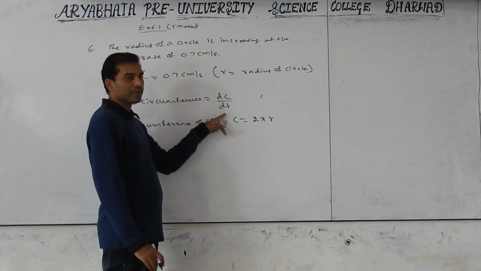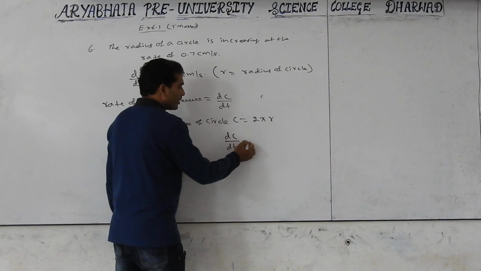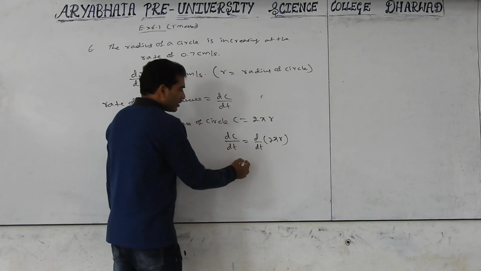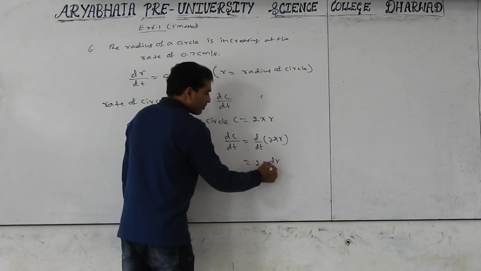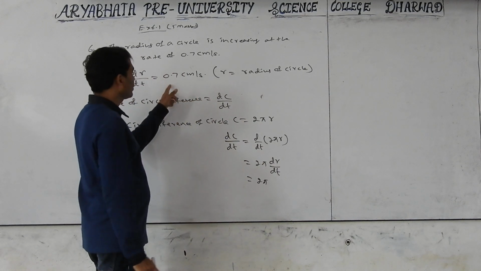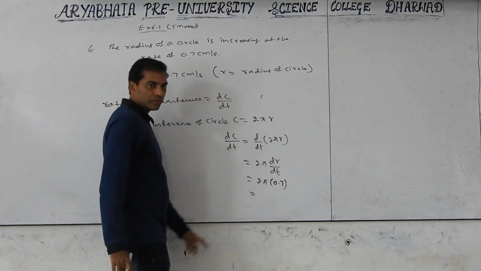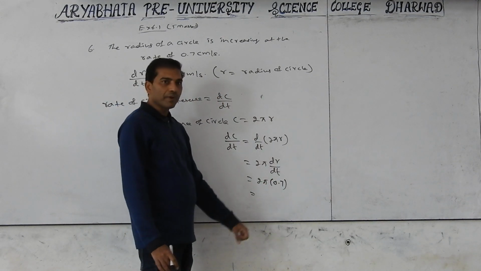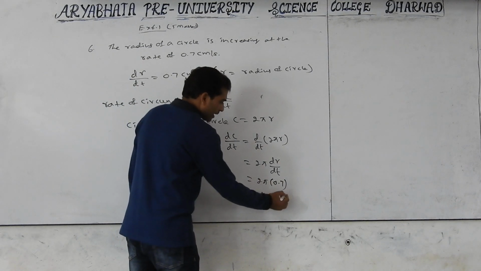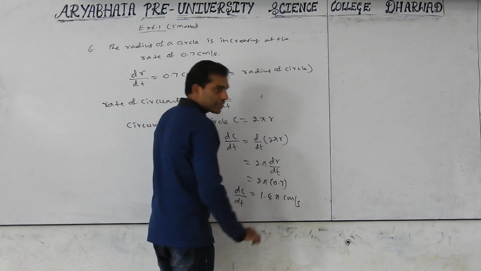Apply differentiation with respect to t on both sides. dc by dt equal to d by dt of 2 pi r. 2 pi is constant, dr by dt. 2 pi dr by dt equal to 0.7. 2 into 0.7 equal to how much? 1.4 pi. dc by dt equal to 1.4 pi centimeter per second.